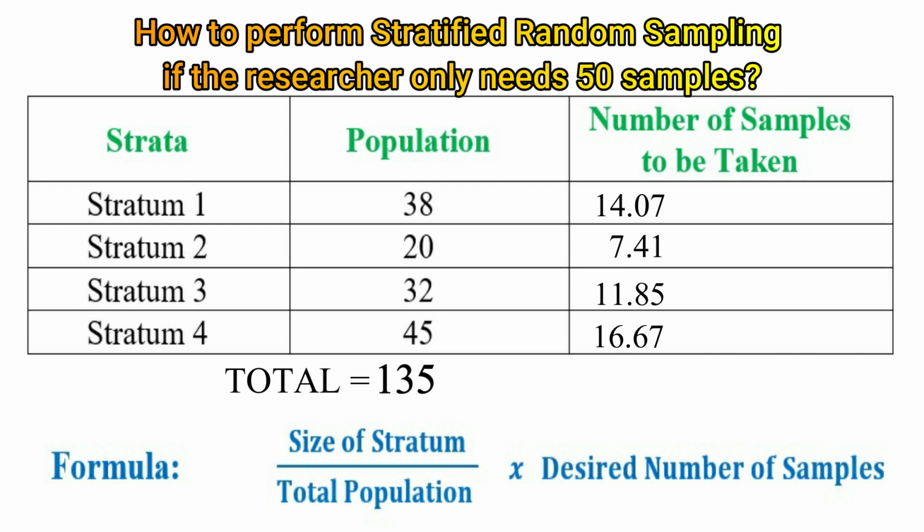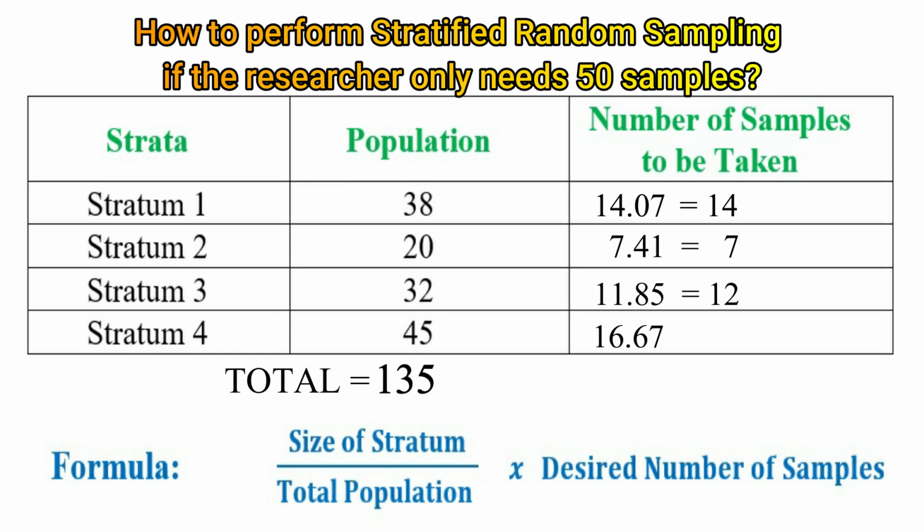If you can observe, the number of samples to be taken from each stratum includes decimals, and we know that this is not applicable if we are dealing with people because the number of people needs to be exact, right? So what will we do? It's easy. Round off all answers to make them whole. So 14.07 will become 14. 7.41 will become 7. 11.85 will become 12.